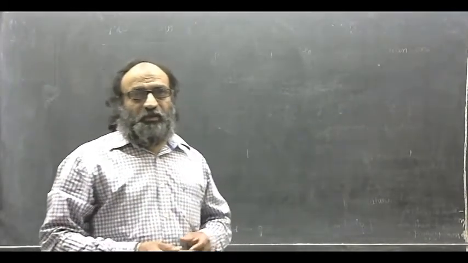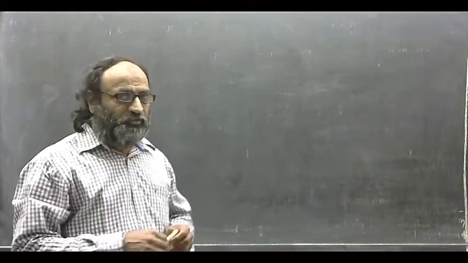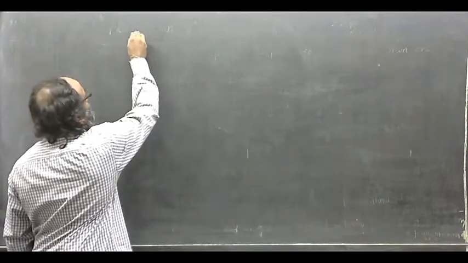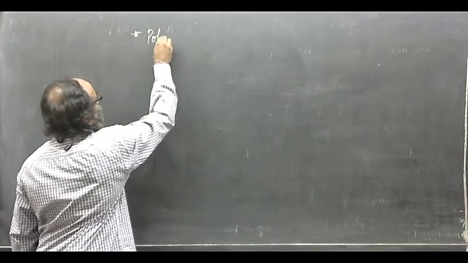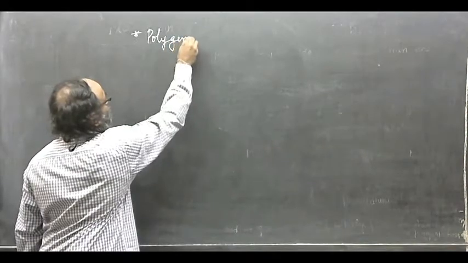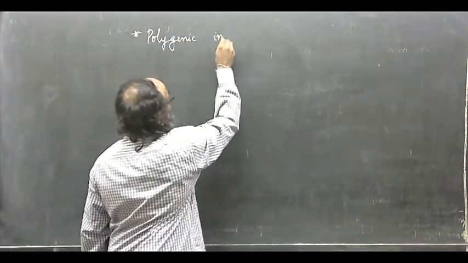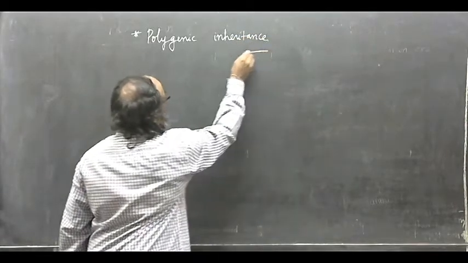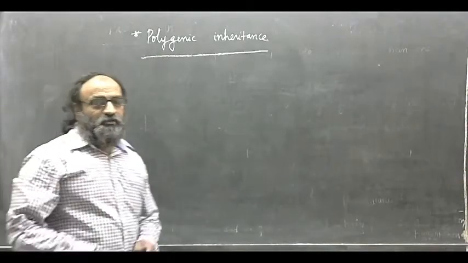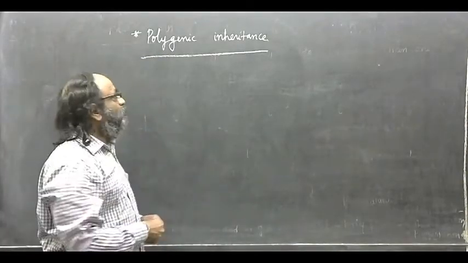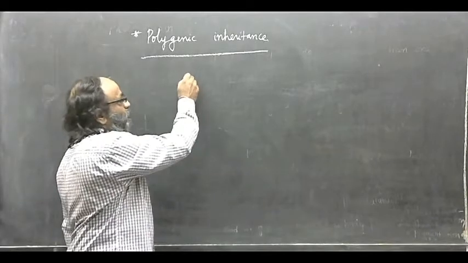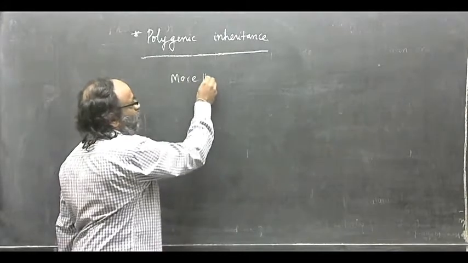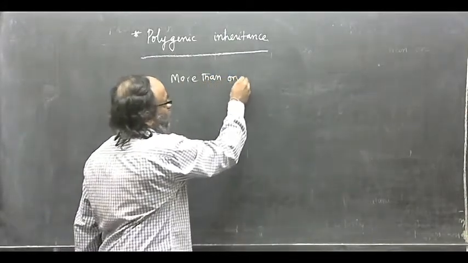Now let us examine the second case which also deviates from Mendelian law. The second case is polygenic inheritance. Then what is this polygenic inheritance? Polygenic inheritance means more than one gene.